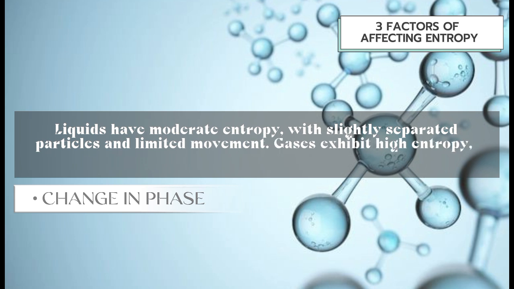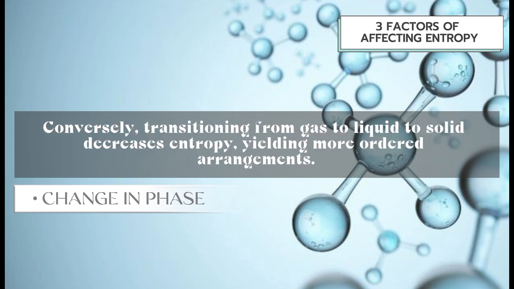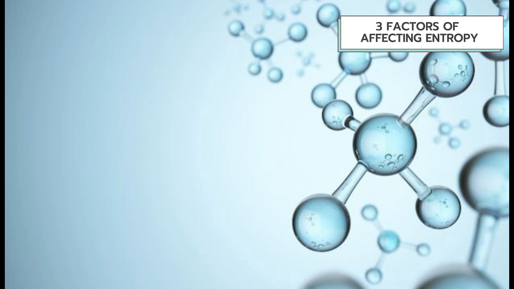Liquids have moderate entropy with slightly separated particles and limited movement. Gases exhibit high entropy, characterized by widely spaced particles and free movement. Conversely, transitioning from gas to liquid to solid decreases entropy, yielding more orderly arrangements.